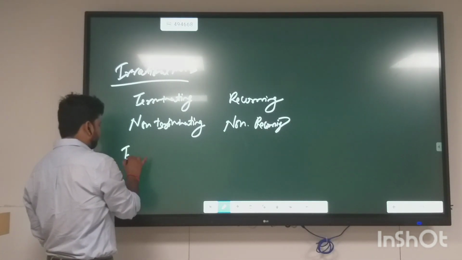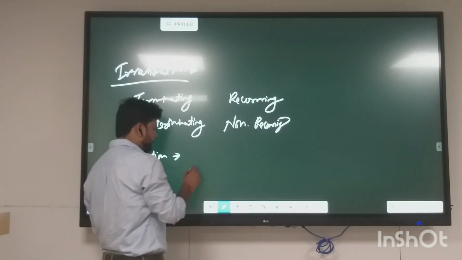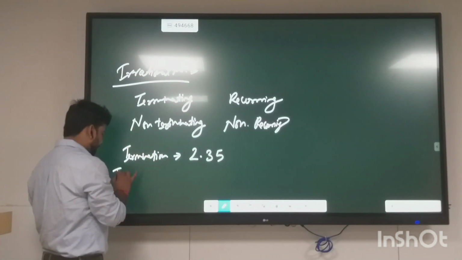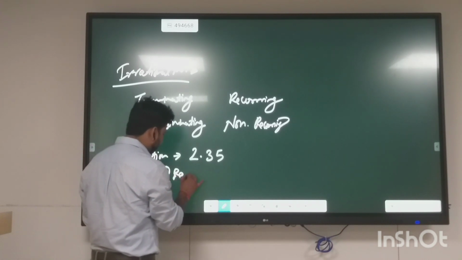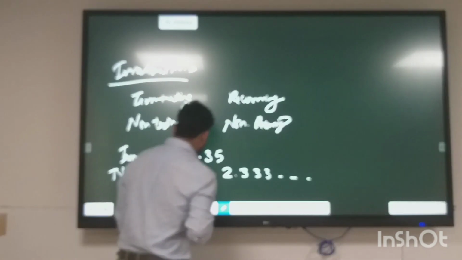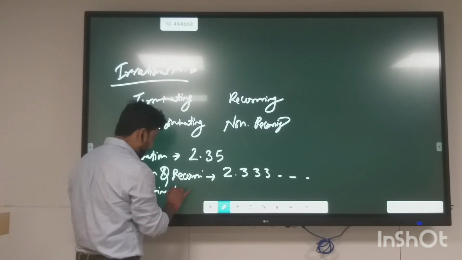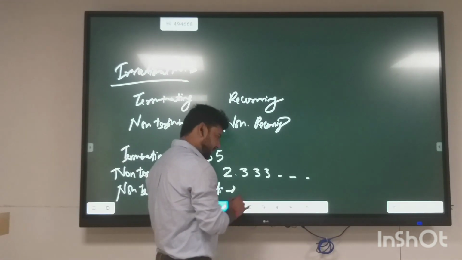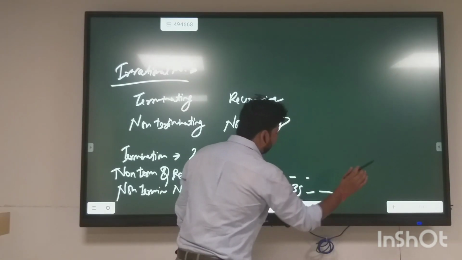Terminating decimal has example 2.35, whereas non-terminating and recurring has 2.33333, whereas non-terminating, non-repeating is 2.3478953548, and so on.